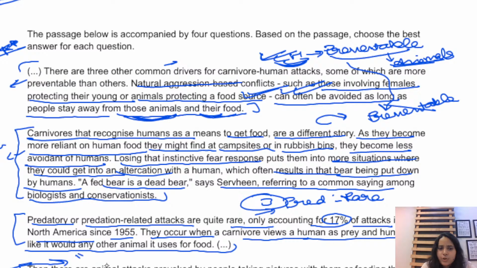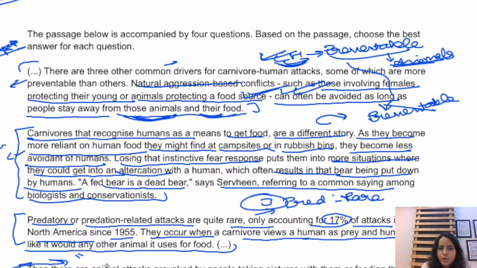Right now, so we have paragraph 1 summary for attacks that are preventable, paragraph 2 summary, the kind of attacks that are not preventable, paragraph 3, now predation is a rare occurrence, and then paragraph 4 talks about natural setting, right?